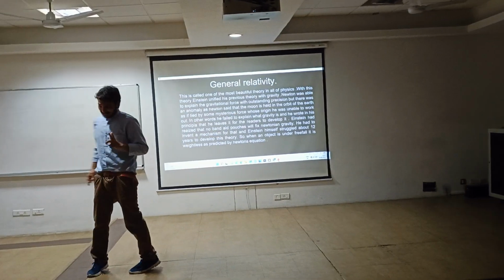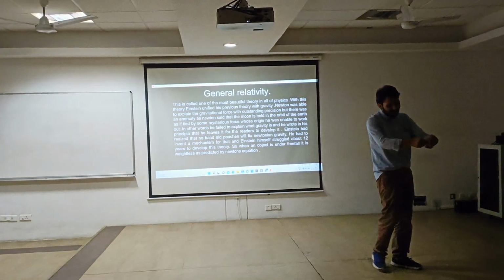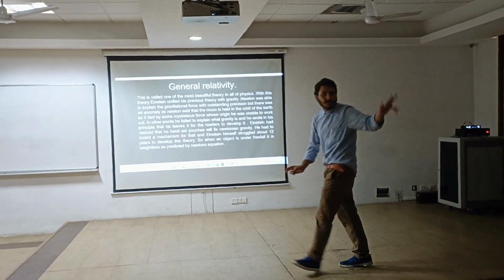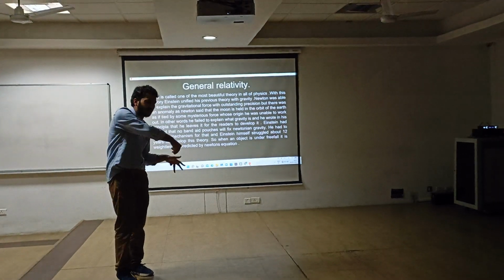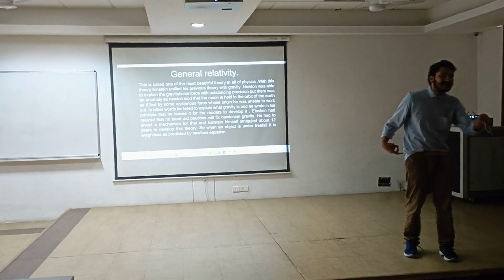So the conditions were identical, but the problem was that in the Earth's frame, if you shine a light standing here, it will go straight, rectilinear propagation of light. But in the spaceship, the light would become a little deviated. So this strictly violates the principle of equivalence.